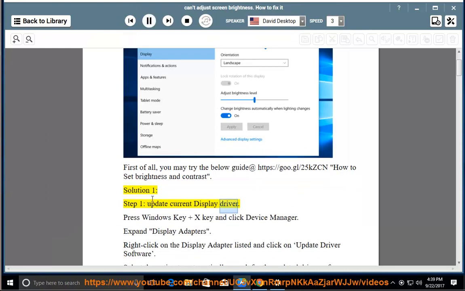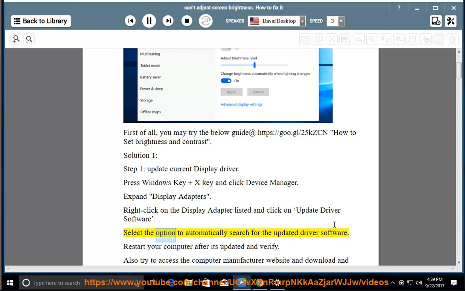Update current display driver. Press Windows key and X key and click Device Manager. Expand display adapters. Right-click on the display adapter listed and click on Update Driver Software. Select the option to automatically search for the updated driver software. Restart your computer after it's updated and verify.